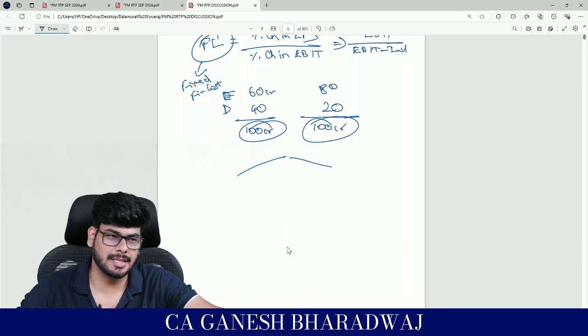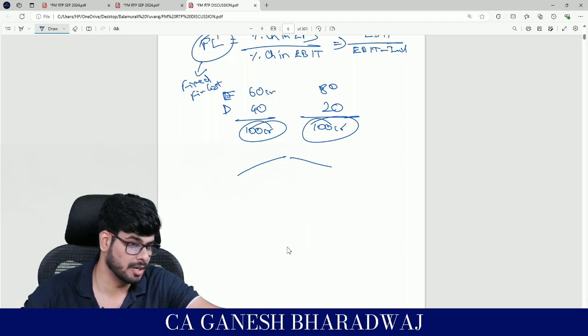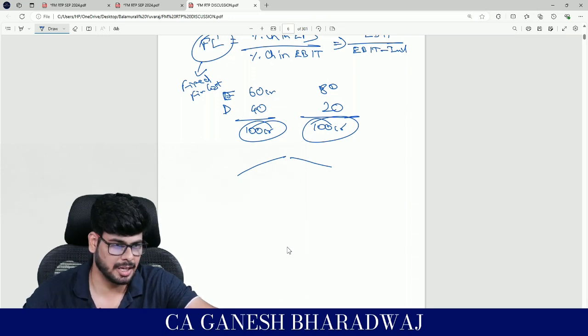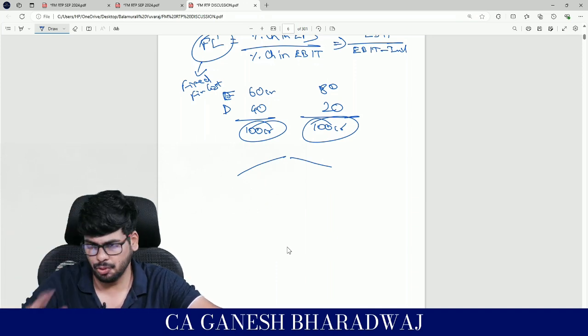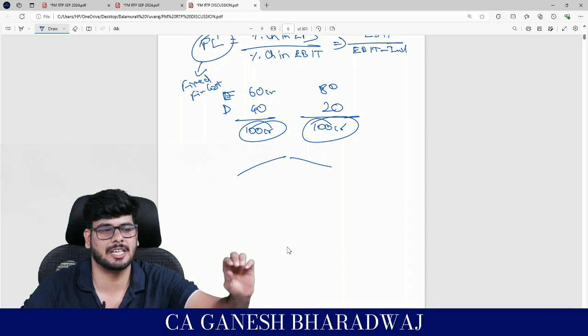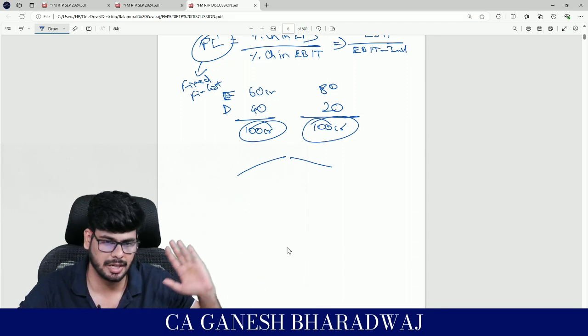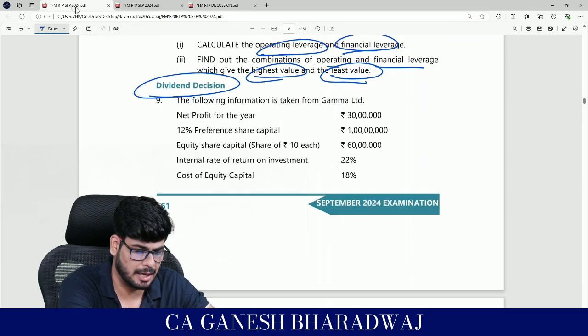The Walter model is again 100% logically derivable using the concept of time value of money. I don't know how many of you have derived this, but this is something that I generally tell in my regular lecture, which I derive and show. It's purely logical, 100% logical. I will explain the logic, but I will not derive it. We don't have the time. Fine. Shall we get started, guys?